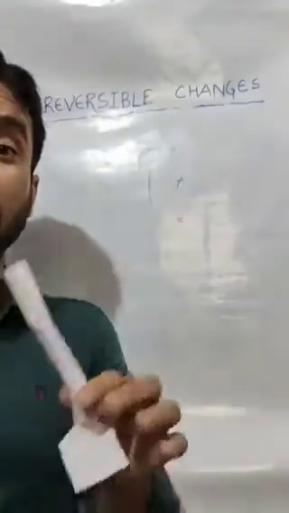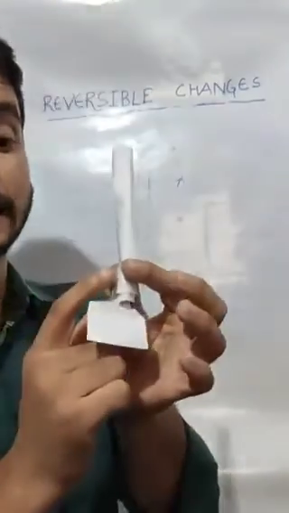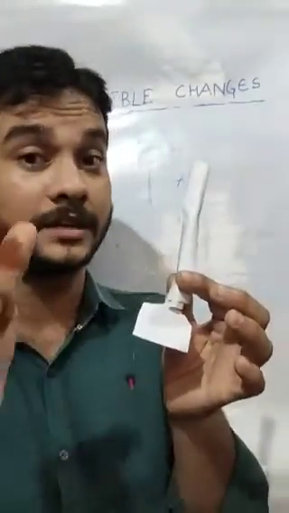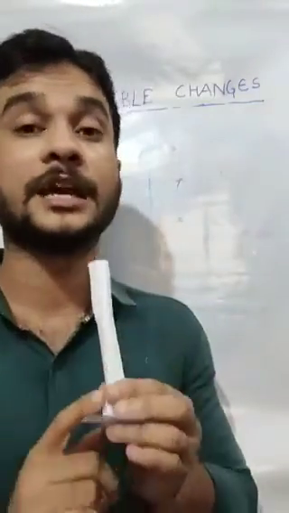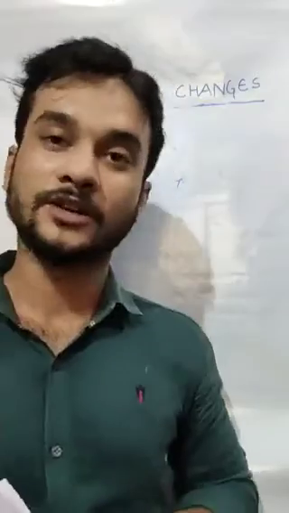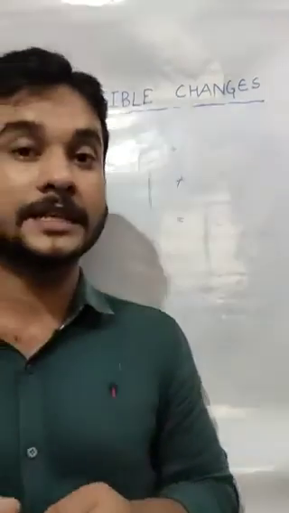So this is also a type of reversible change. As you can see, this iron ring at first is becoming bigger, then again it is becoming slightly smaller in size. So it is a type of reversible change. So this is all about examples of reversible changes.